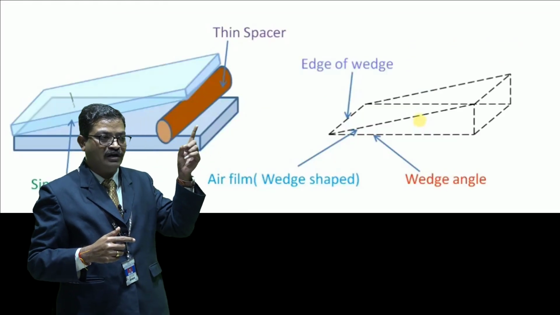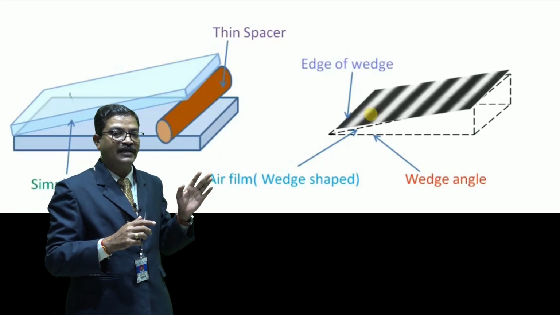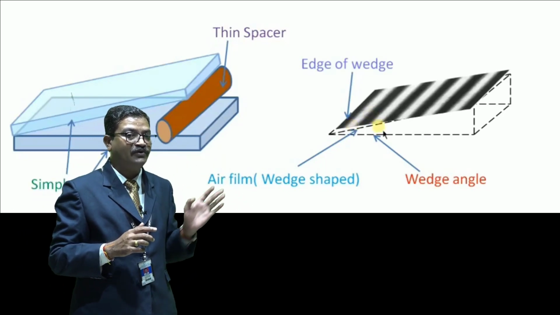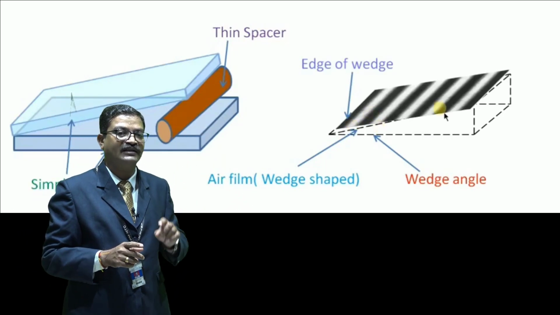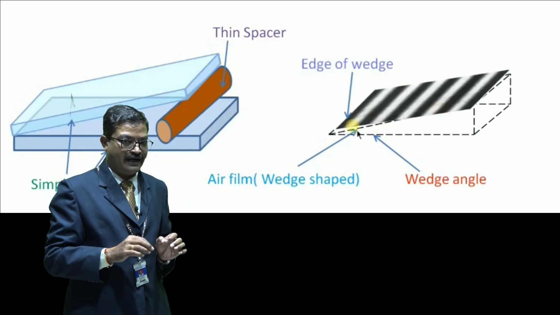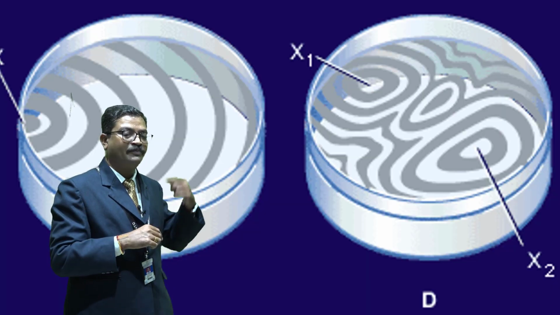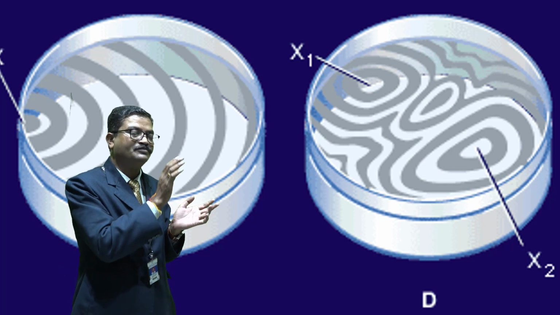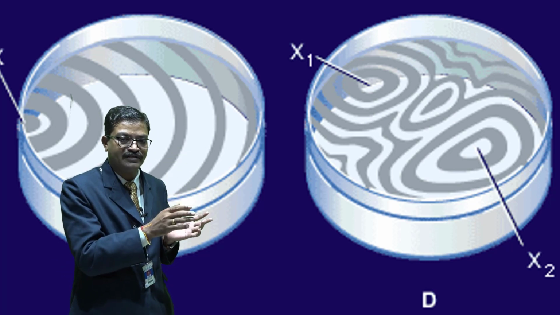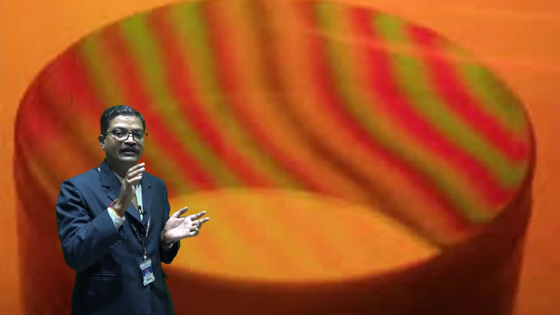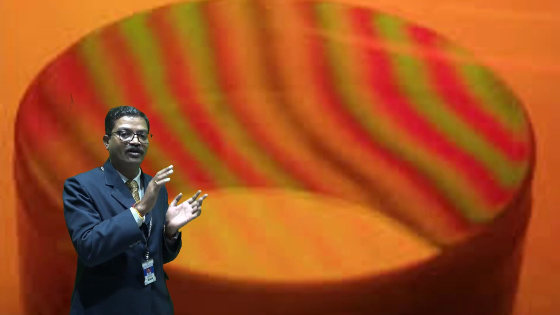In our pattern, if the fringes are equidistant and parallel to each other, then our conclusion is that the given sample is optically flat. On the other hand, if the pattern is disturbed, meaning some curved fringes, not equidistant, not parallel to each other, then the given sample is not optically flat.